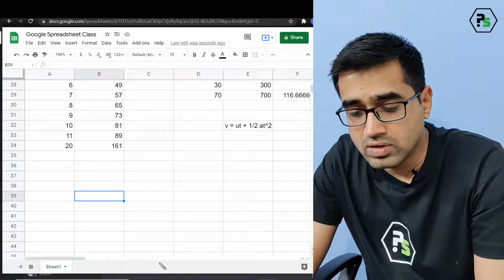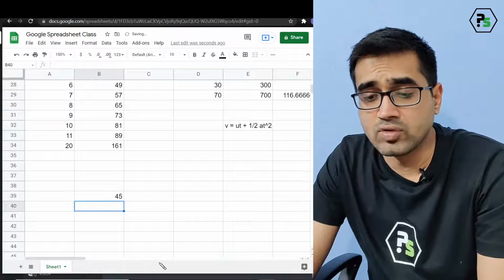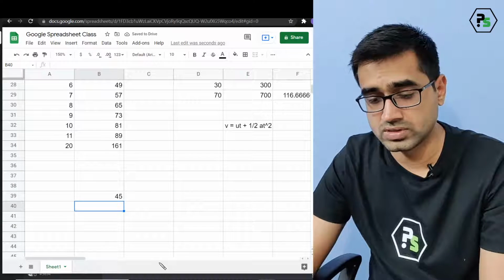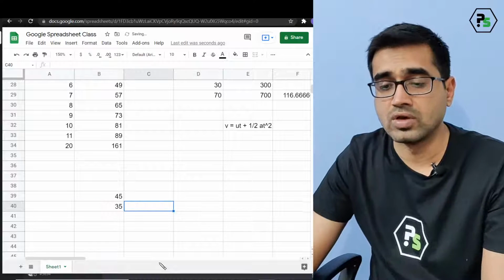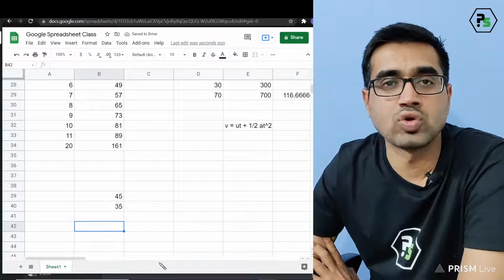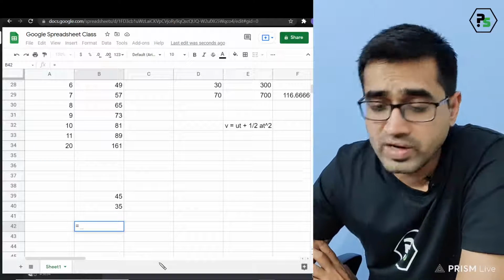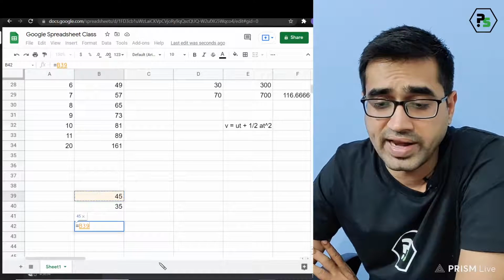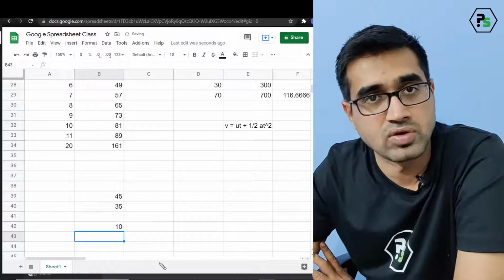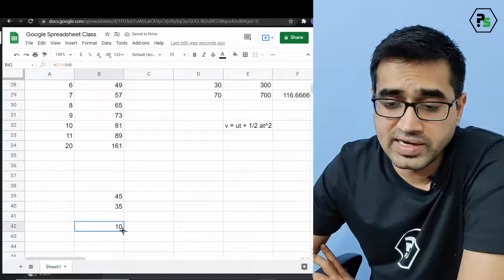Okay. Let us say that this value is 45. Okay, and say this value is 35. Okay, I want to find the difference. Now obviously, for the difference there is no formula like that. So what you will do is always write the first value, put the minus, and write the next value. Okay, and in this way you will get the difference.